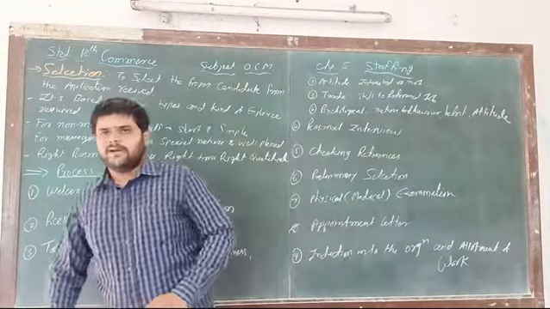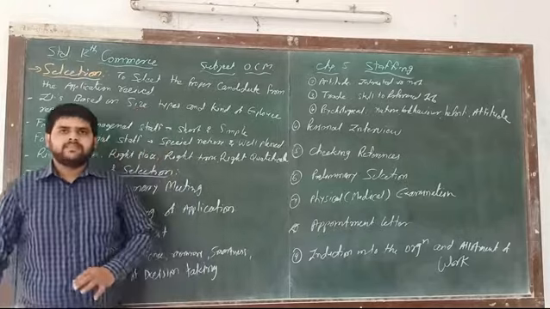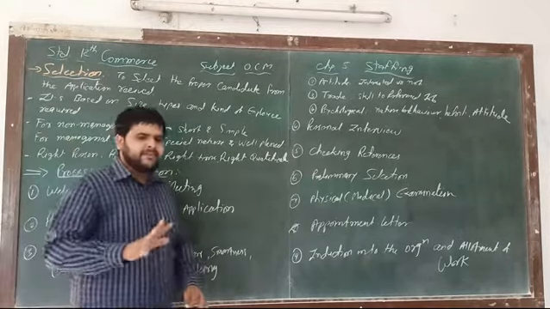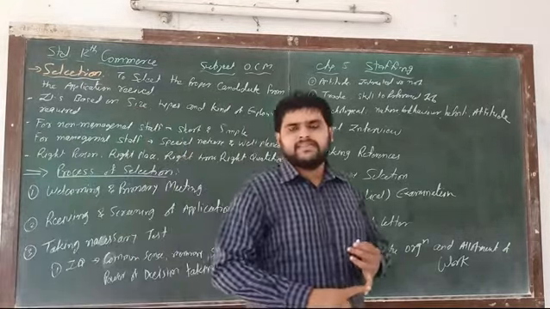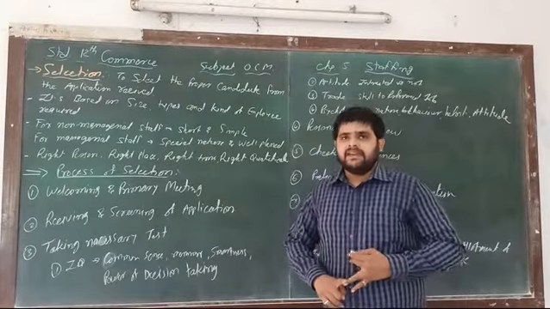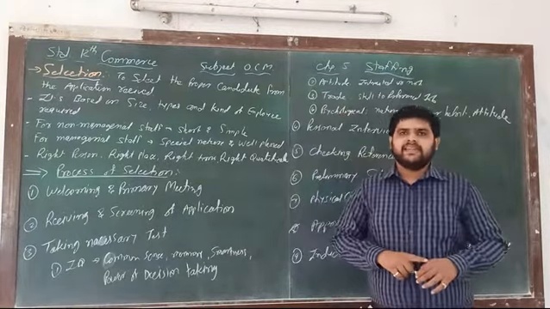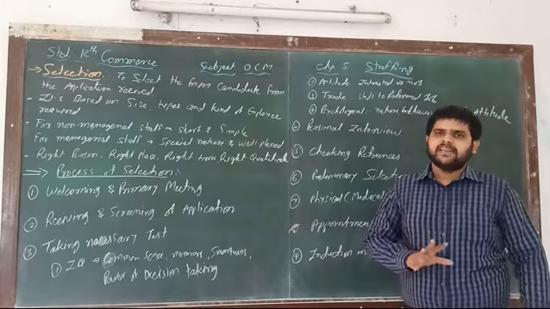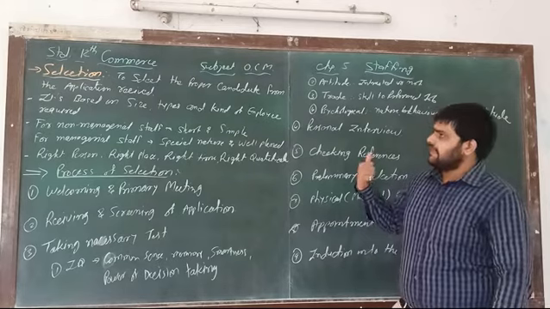Last time we learned about management. In management, five functions are there: planning, organizing, staffing, directing and controlling. Two chapters we have completed. The third chapter is staffing.